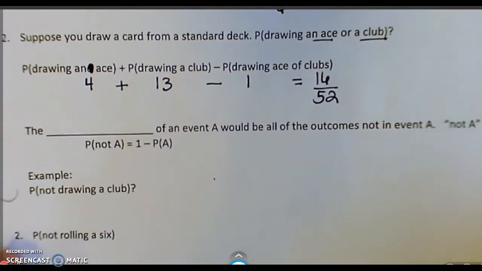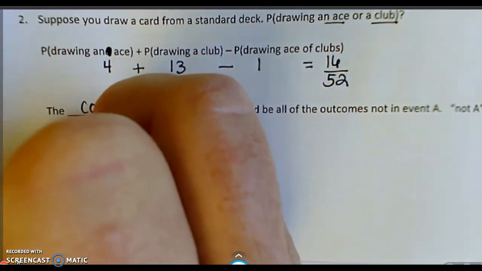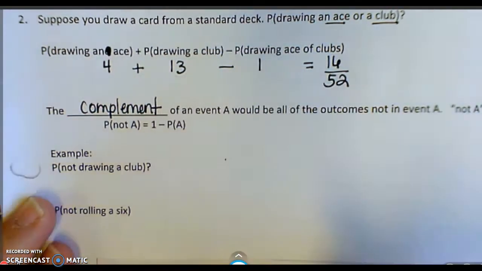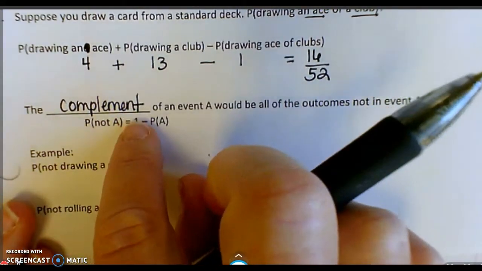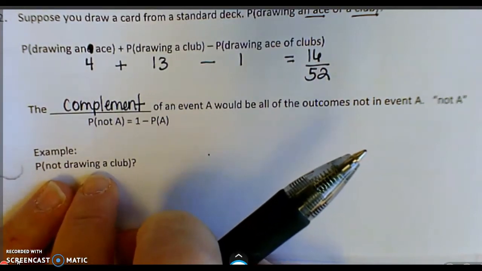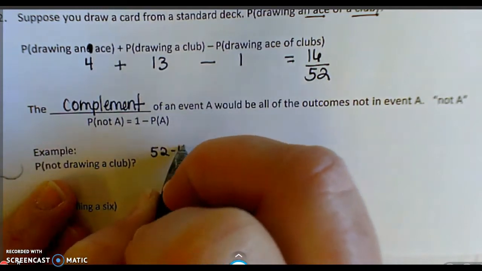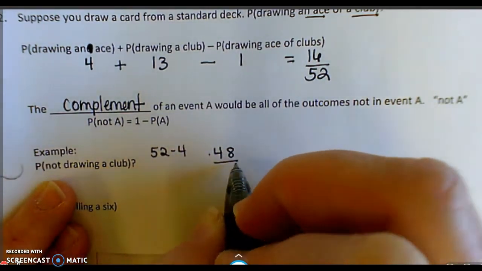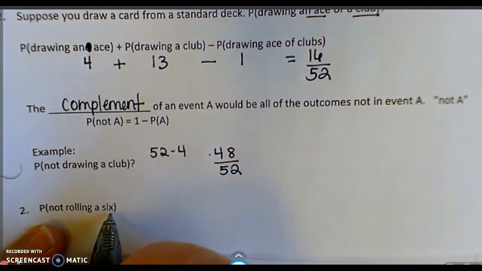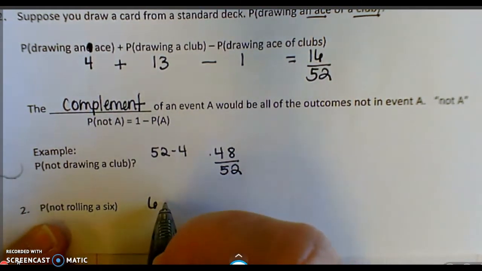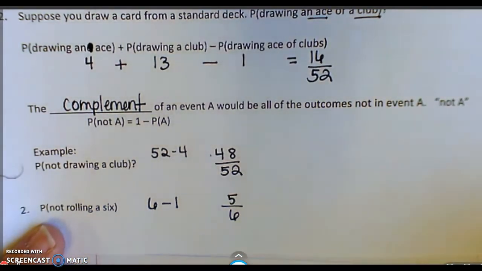And then also there's the complement, and we've kind of already talked about it, but I will just remind you about it. The complement is the event not happening, not A. So probability of not drawing a club, well, if there's 13 clubs, you subtract 52 minus 13 to get 39. Not rolling a 6, well, there's 6 things. One of them is a 6, so you get 5 out of 6. So you just subtract there.